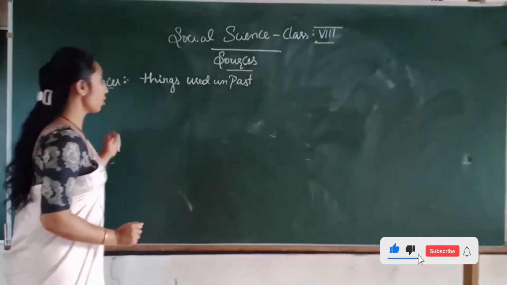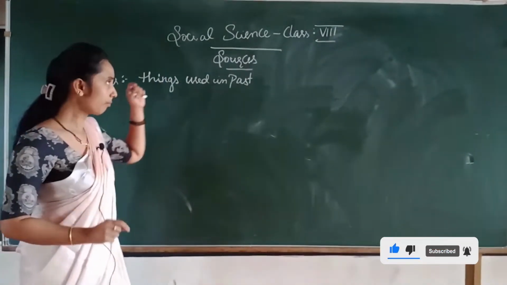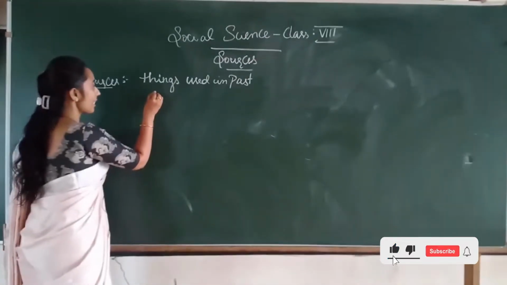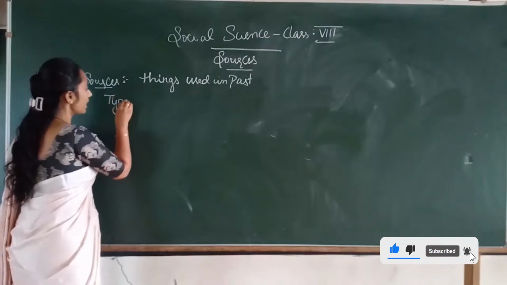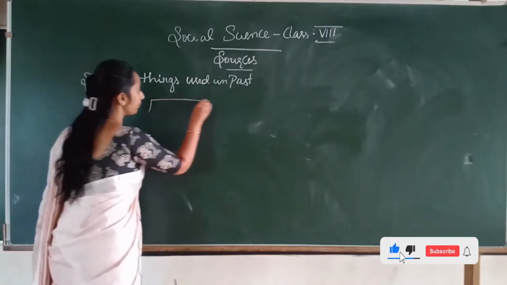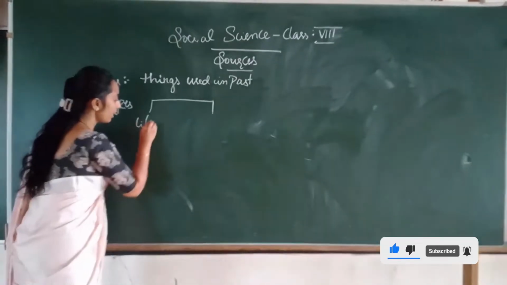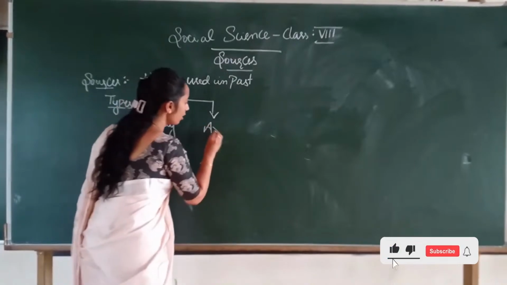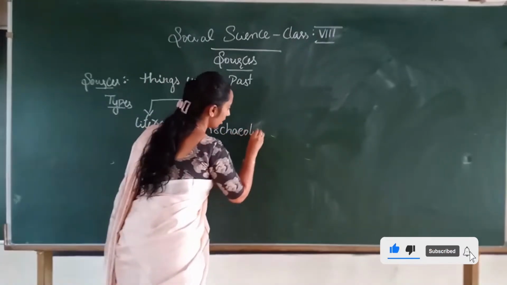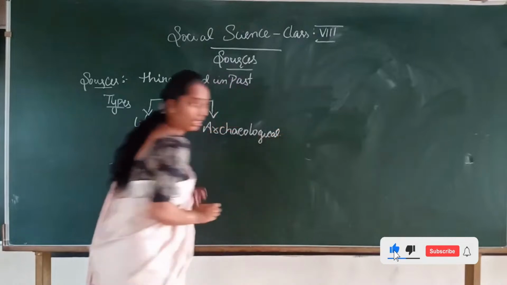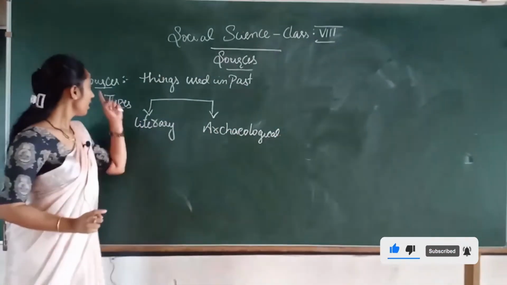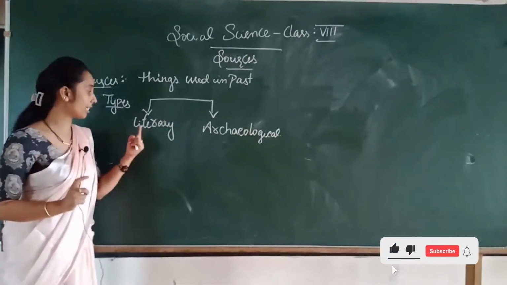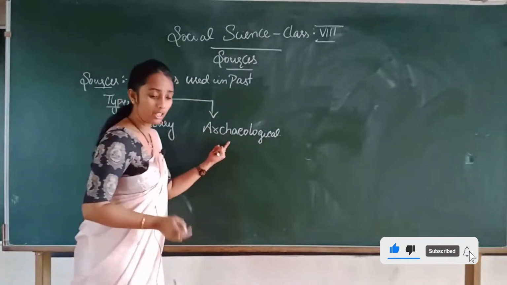Okay, children? In the sources, on the basis of a material, we classify sources into two types. That is literary sources. Another one is archaeological sources. Is it clear, children? Yesterday in the last class I have done this. On the basis of a material, sources can be classified as literary sources and archaeological sources.